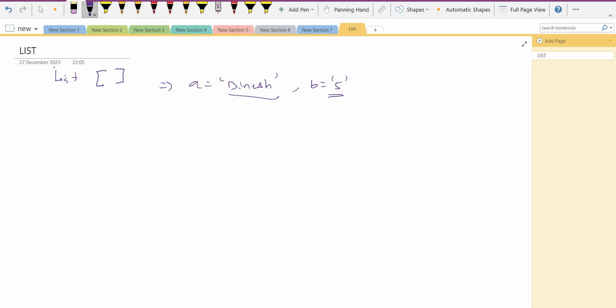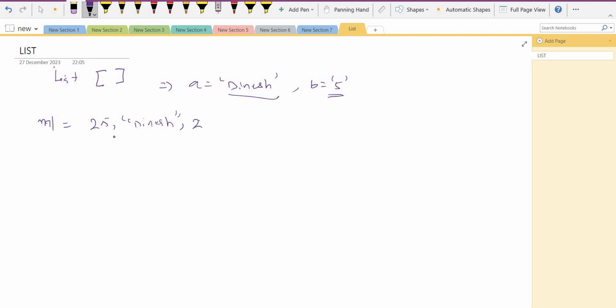Okay, so similarly, suppose there is a variable, any variable I can say, for example ml, and you have to store 2.5, Dinesh, and something else, so we have to store a float, a string and an integer.